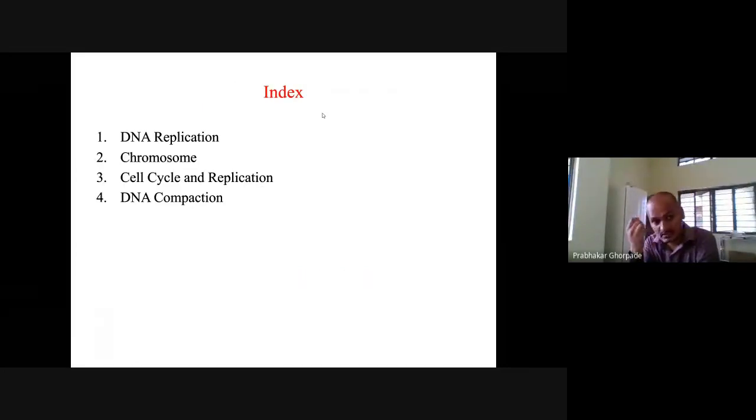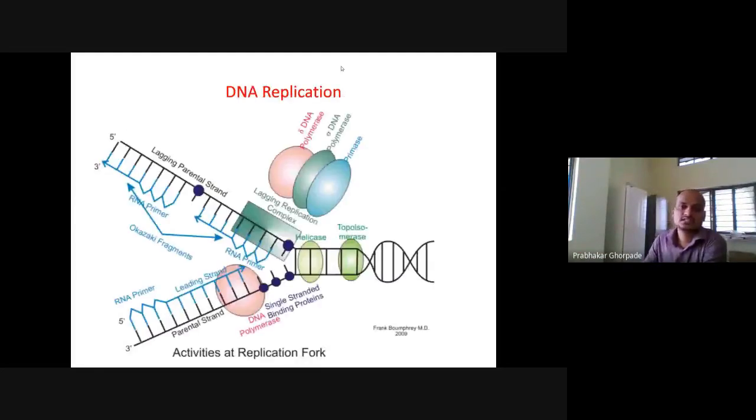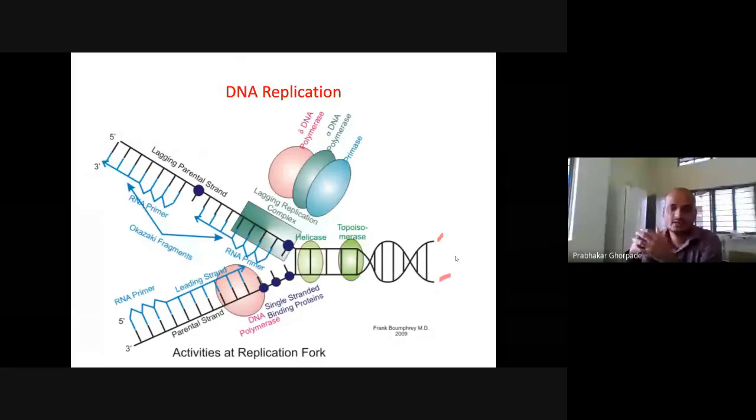In this topic, we are going to cover DNA replication introduction, then what a chromosome is, the cell cycle and replication, and then DNA compaction. So this is the DNA replication process. This one is one strand of DNA, this one is another strand of DNA, two strands of DNA coiled around each other, right? Now we have one strand of DNA. We want two strands of DNA. How can these two strands of DNA be obtained?